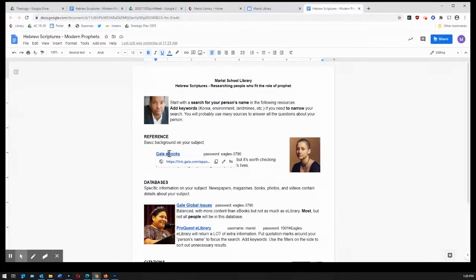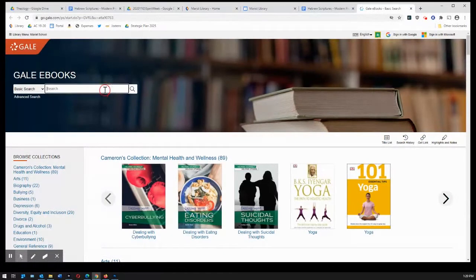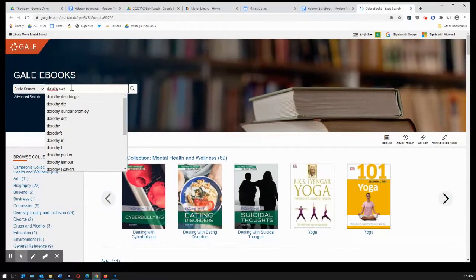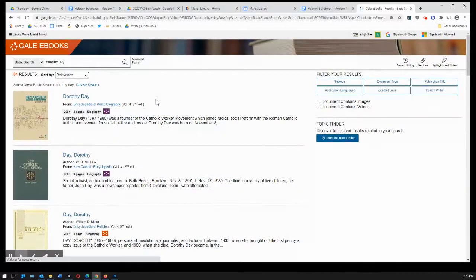So in Gale, just open up Gale eBooks here, and right in the box, you can put in the person's name. Now you'll notice that I did not bother capitalizing it. The computer does not really care if you capitalize or not. And Dorothy Day here is extremely well known and has been working for a long period of time, so that she's got a lot of entries here in the encyclopedias that are in the ebooks. So you have no trouble finding information about her.